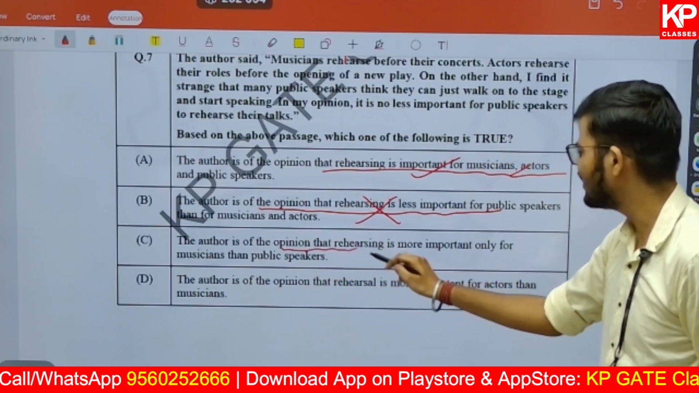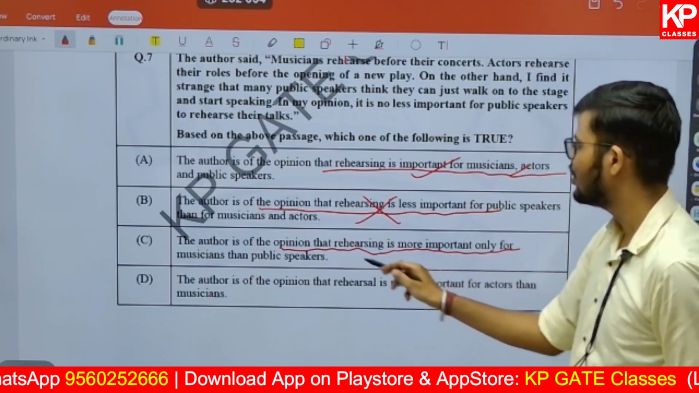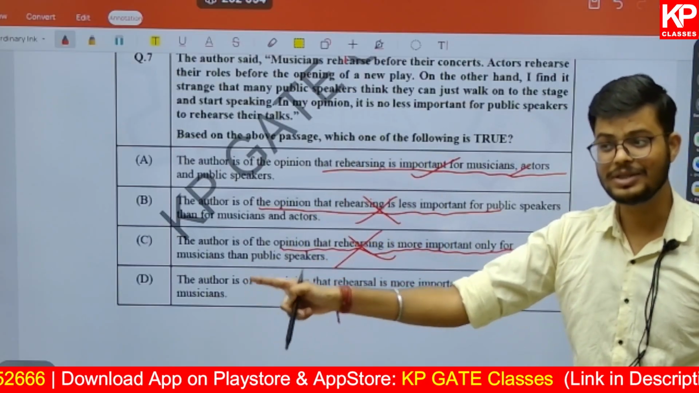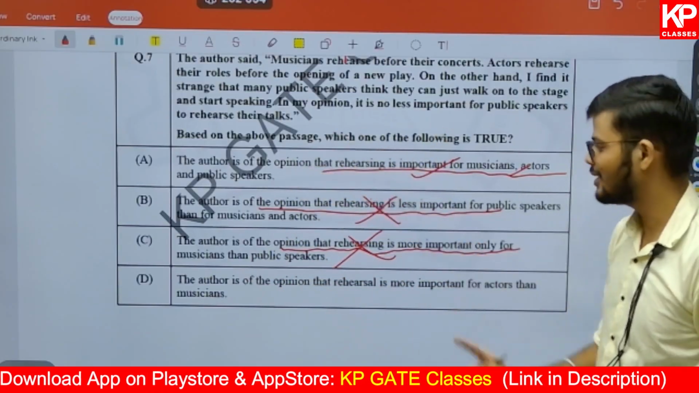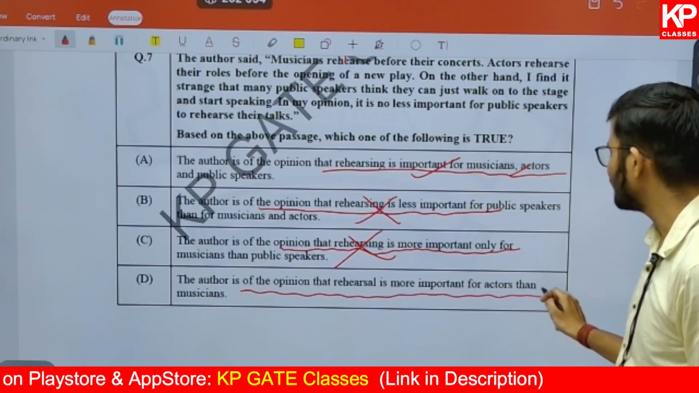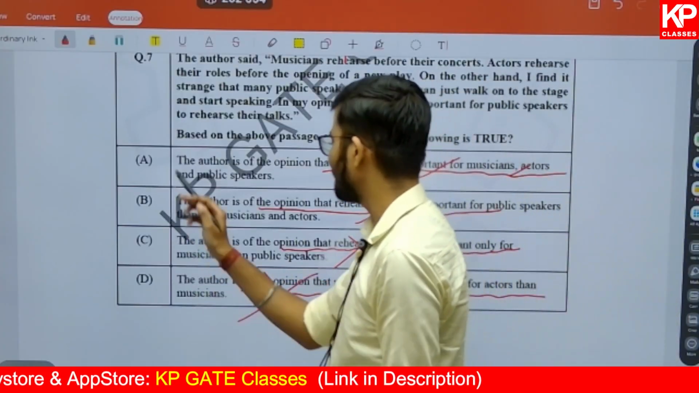The author is of the opinion that rehearsing is more important only for two, not for the third one. No. Author is saying it is also important for the public speakers, because the phrase 'no less important' is used. The author is of the opinion that rehearsal is more important for actors than musicians. There is no comparison being made.